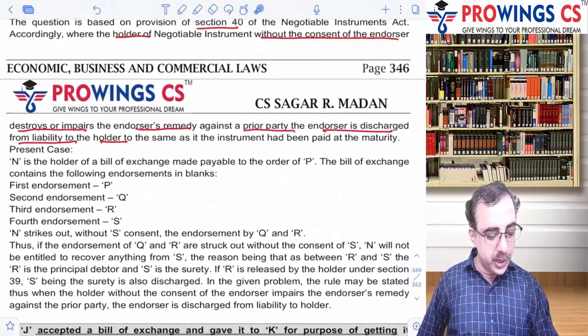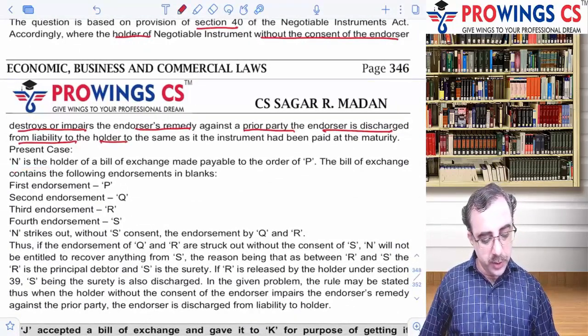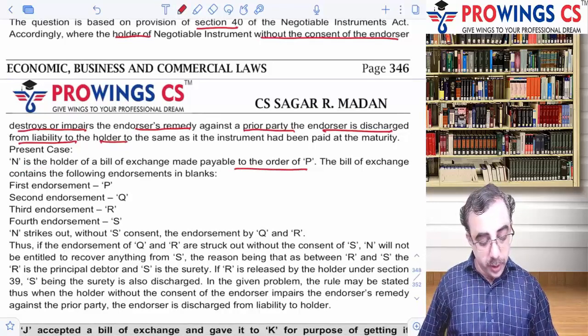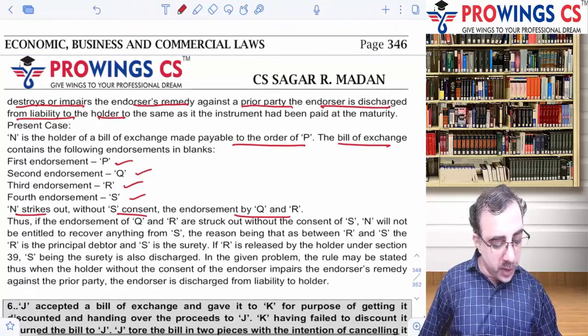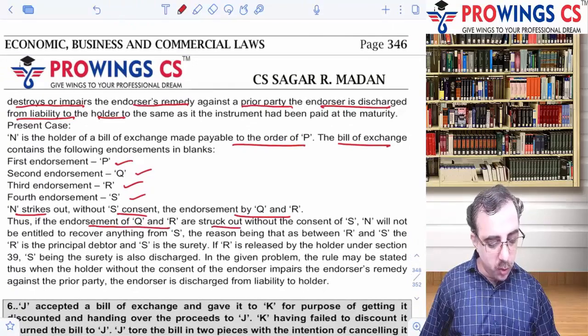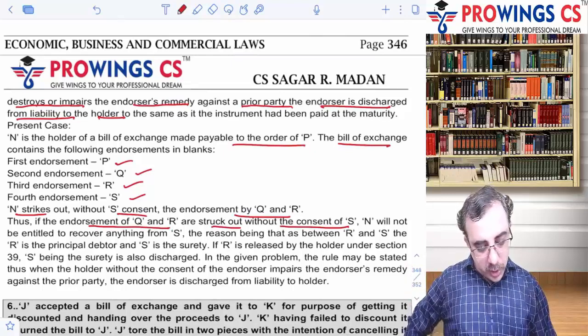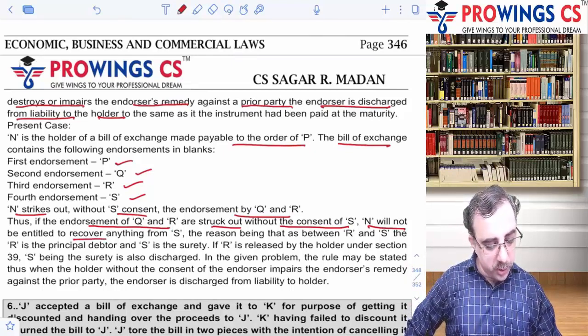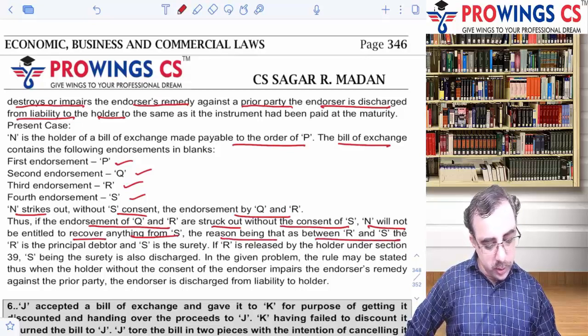Okay, so let's analyze the present case. N is the holder of the bills of exchange, and it is made payable to the order of P. That's fine. The bill of exchange contains the following endorsements in favor of P, Q, R, S, and N strikes out without S's consent the endorsement of Q and R. Now, if the endorsements of Q and R are struck out without the consent of S, have you obtained the consent of S or the prior party? No. So, N will not be entitled to recover anything from S, and the reason being R is a principal debtor and S is a surety in that case.